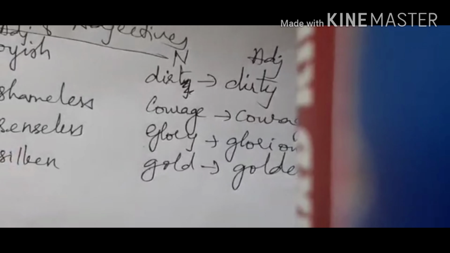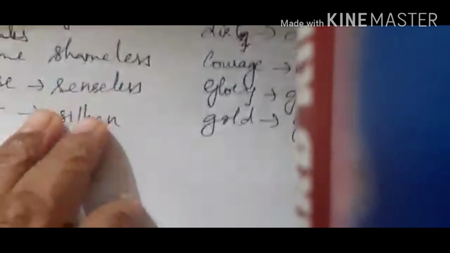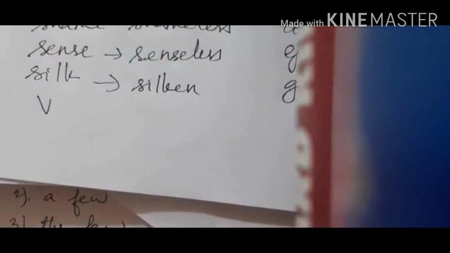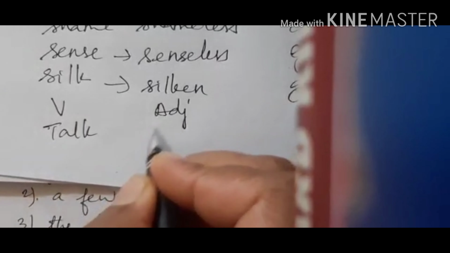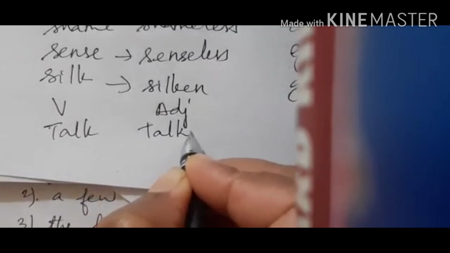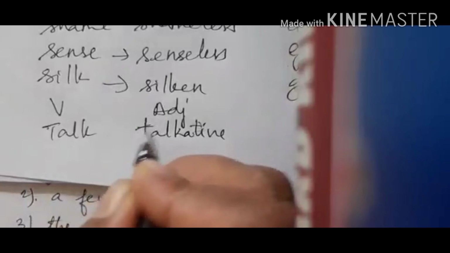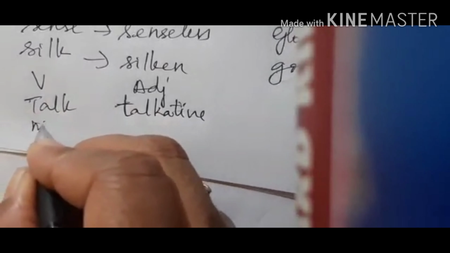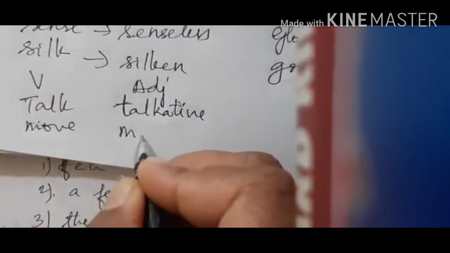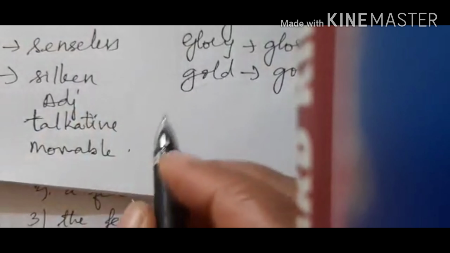Then you have adjectives which are formed from verbs. For example, you have talk. Talk is a verb, isn't it? The adjective of talk is talkative. Then you have move. Move again is a verb. The adjective formed is movable. Then some adjectives are formed from adjectives.